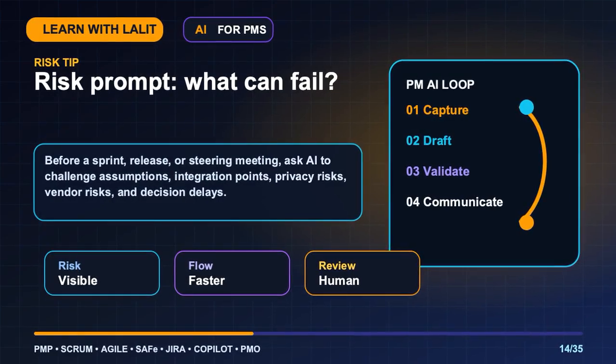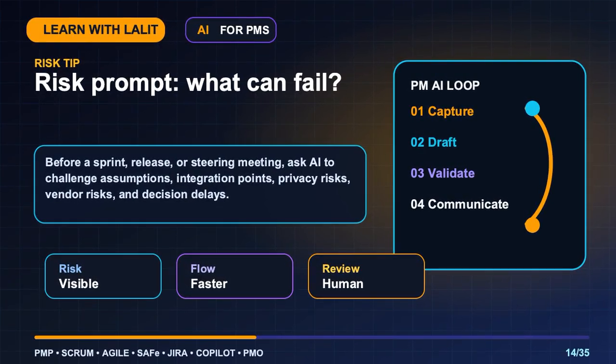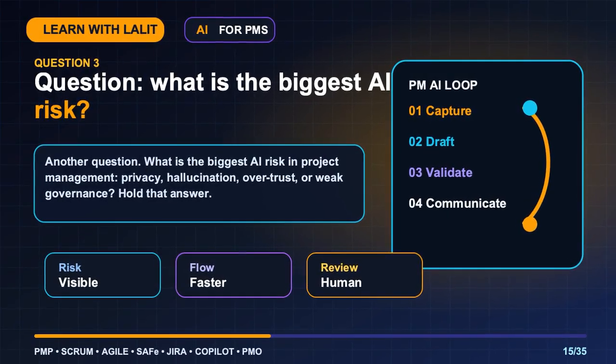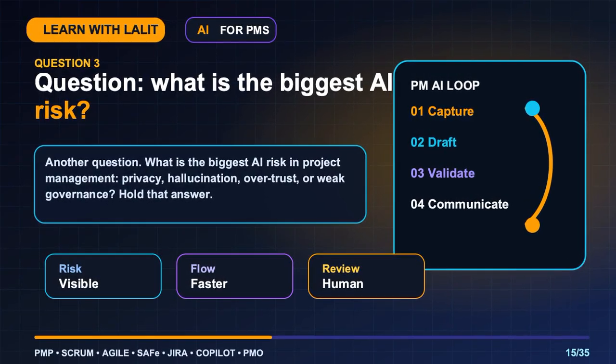Before a sprint, release, or steering meeting, ask AI to challenge assumptions, integration points, privacy risks, vendor risks, and decision delays. Another question: what is the biggest AI risk in project management? Privacy, hallucination, overtrust, or weak governance? Hold that answer.